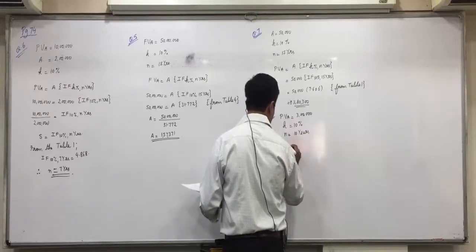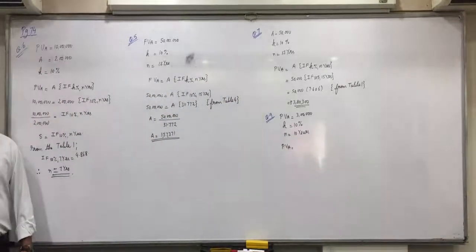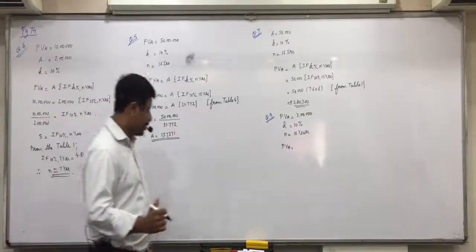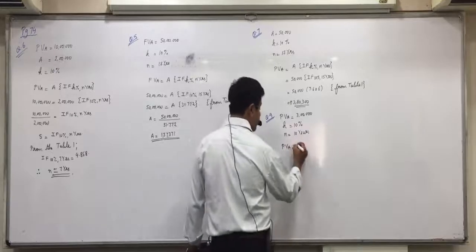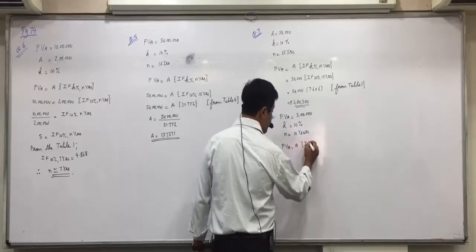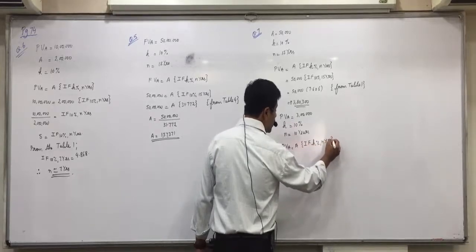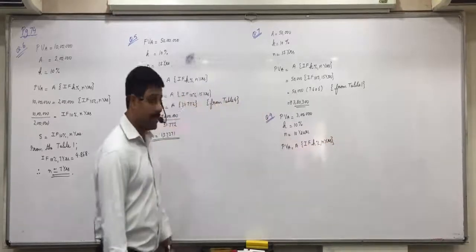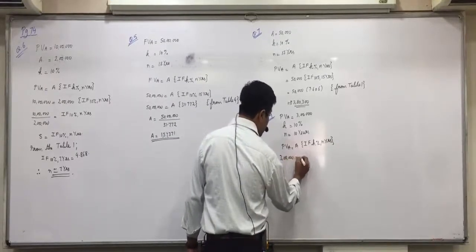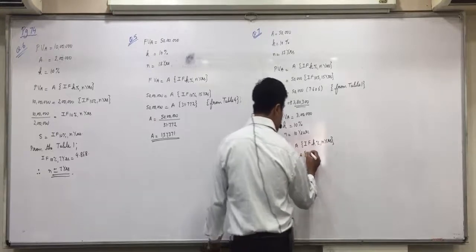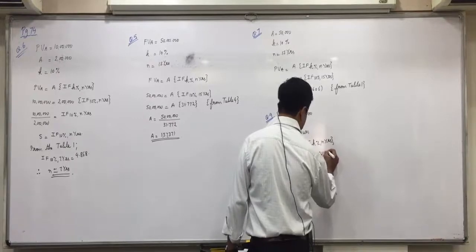Now, PVA equals A into IFK percent N years. Further, in PVA we will substitute 3 lakhs. 3 lakhs is equal to A into the interest factor for 10% and 10 years.